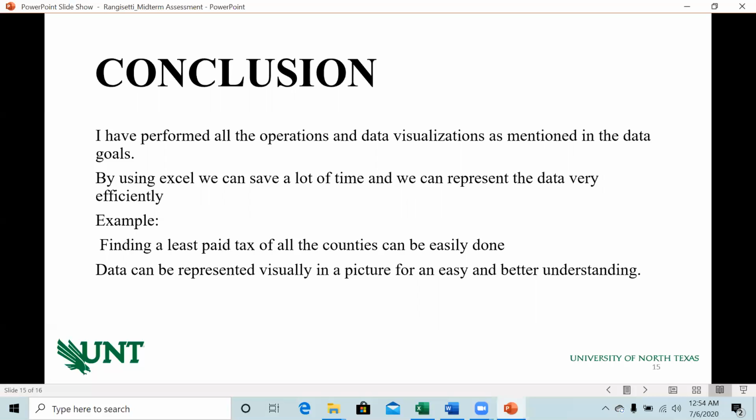And also using the visualization features, we can present the data easily for an easier and better understanding. In that way, we can easily understand the data and everything by just having a look at the picture of a bar chart or pie chart or whatever it is.